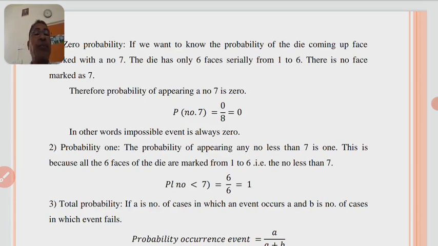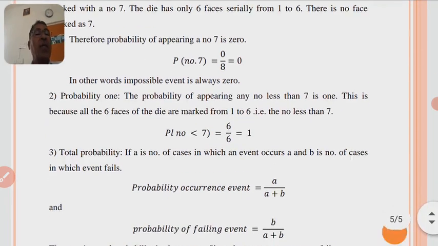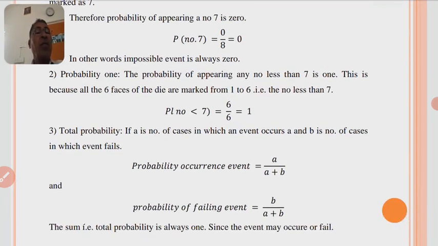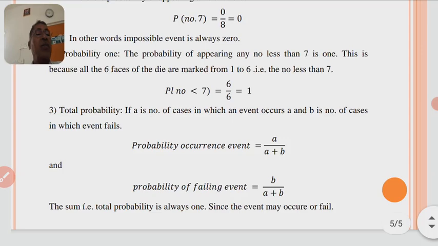Total probability. If A is the number of cases in which an event occurs and B is the number of cases in which the event fails, therefore, the probability of the event occurring equals A upon A plus B, and the probability of the event failing equals B upon A plus B. The sum, that is the total probability, is always 1, since the event may occur or fail.